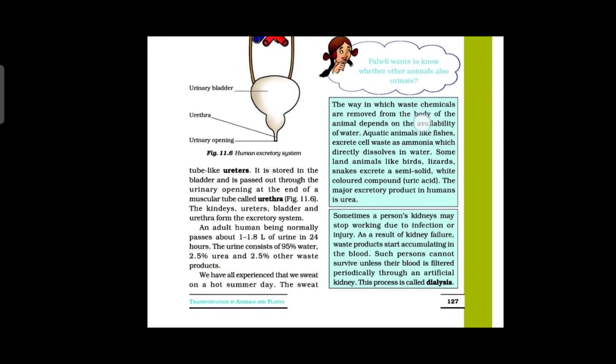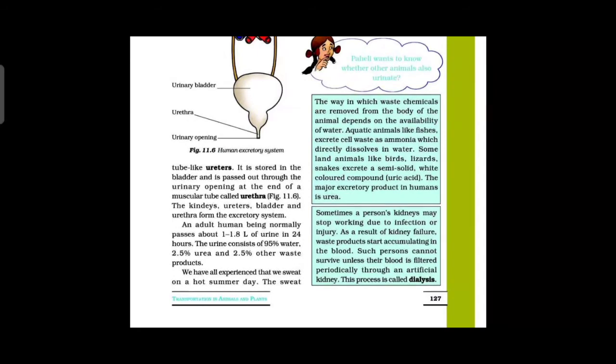Then an adult human being normally passes about 1 to 1.8 liters of urine in 24 hours. The urine consists of 95% water, 2.5% urea and 2.5% other waste products.